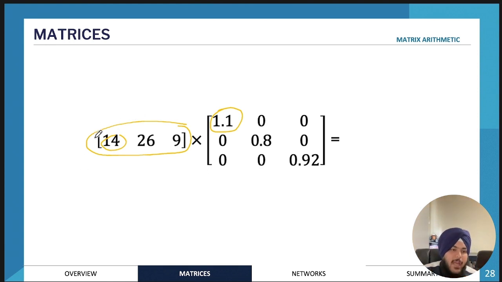But if you do the multiplication steps, you'll usually get to the correct answer. So we'll have 14 times 1.1 plus 26 times 0 plus 9 times 0. So if we were to multiply this matrix, we'll get